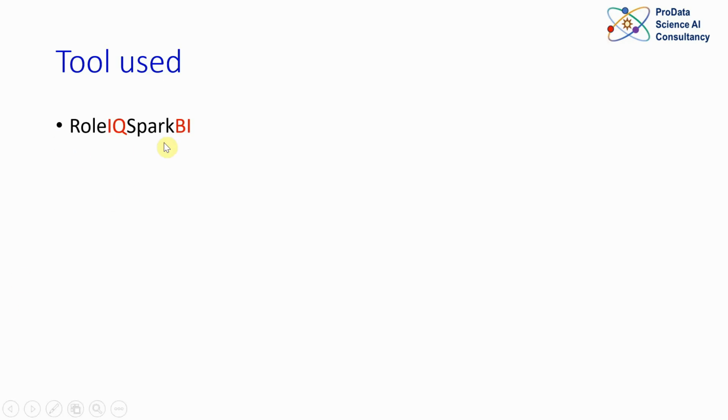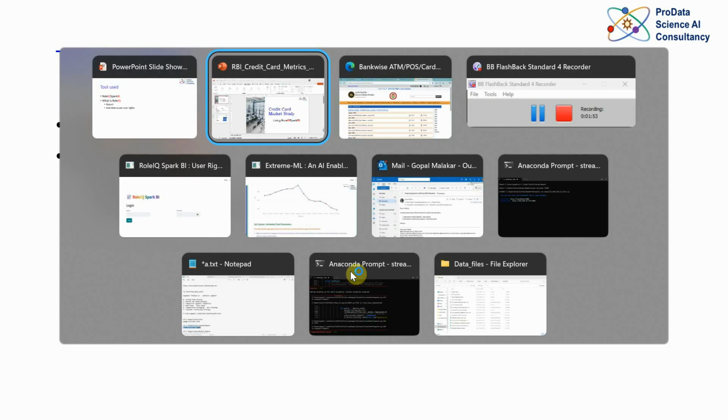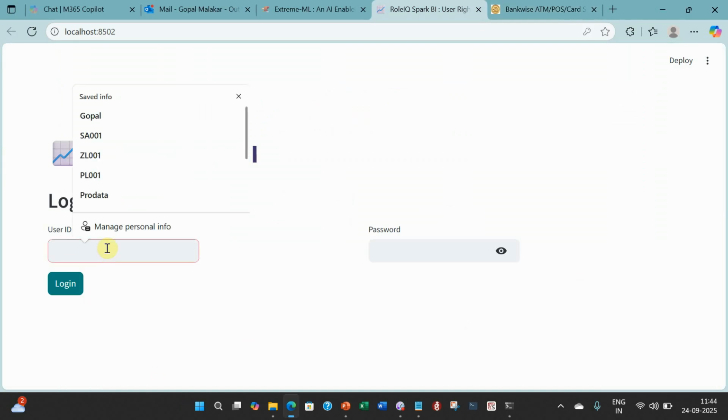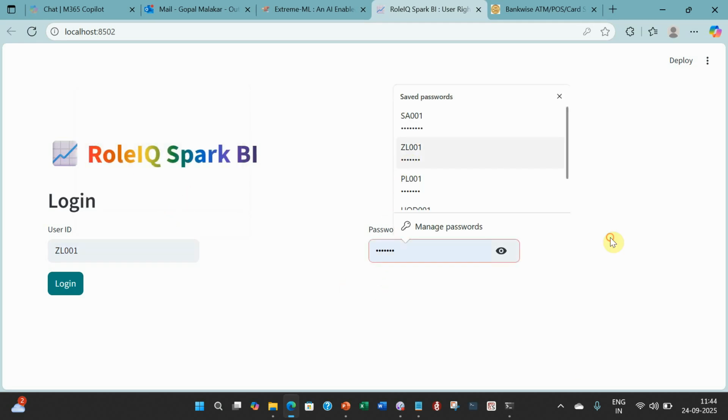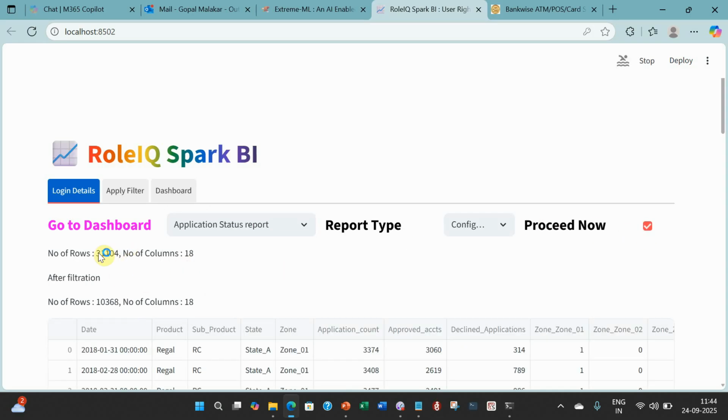So let me explain what the Role IQ part is. Role IQ essentially means that what report and what data you will see will be as per the user rights. In other BI systems also you can do it, but what we have realized is that no matter how many times people do it, because you are giving access user over user, at the end of the day your one mistake and your whole policy goes for a toss. So right now I've entered as a zone leader, you can see only these two reports. And if you proceed on these two reports, you will see that it is automatically putting a filter. You're just seeing the zone 1 data here.